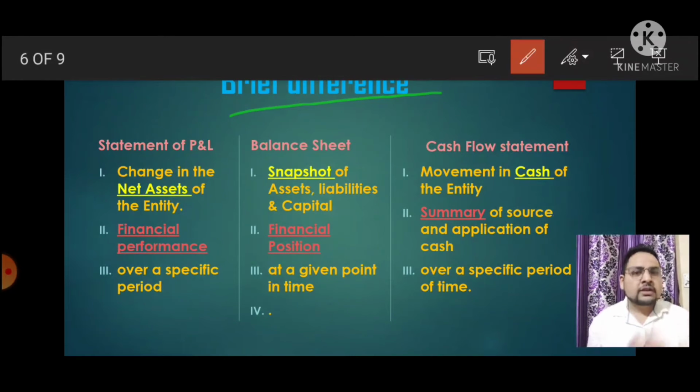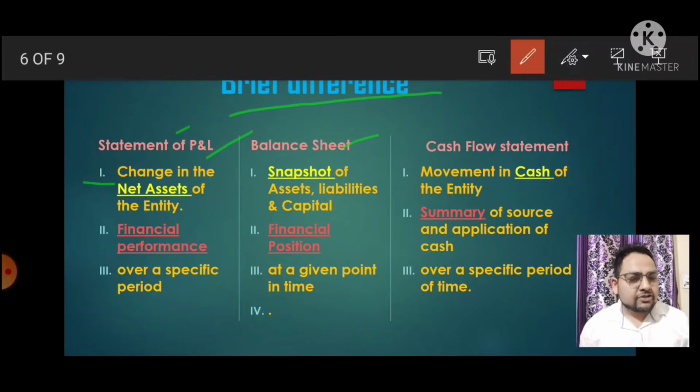So let's start. The statement of profit and loss always shows the change in our net assets. What is the change in our net assets? It will be shown by the statement of profit and loss. Okay. Balance sheet. A balance sheet is a kind of snapshot of assets, liabilities, and capital. Snapshot means you can get a clear picture of your assets, your liabilities, and your capital after completing your balance sheet. Clear?